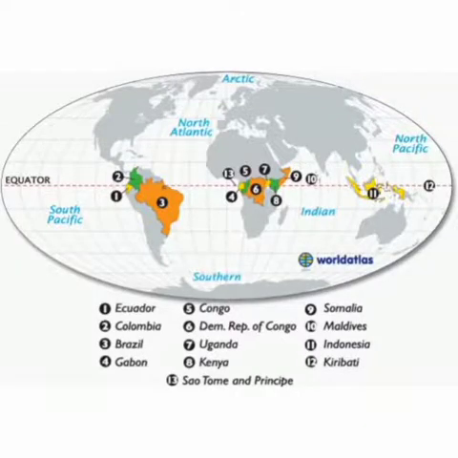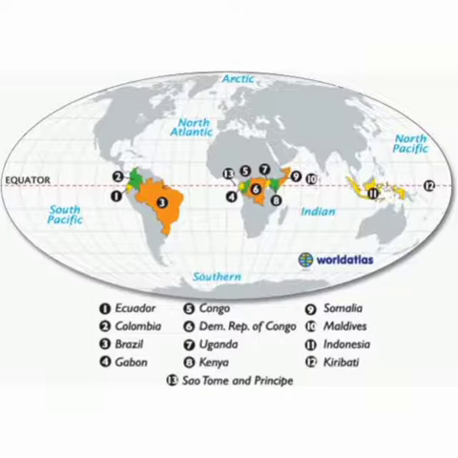There are so many countries here: Ecuador, Colombia, Brazil, Gabon, Congo Republic, Maldives, Indonesia, Uganda, Kiribati, Kenya. So these are the countries which are very near to the equator and the equatorial area.